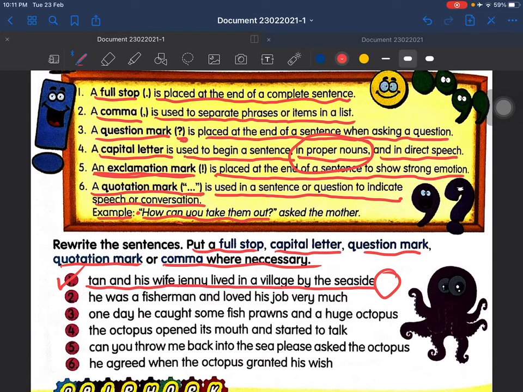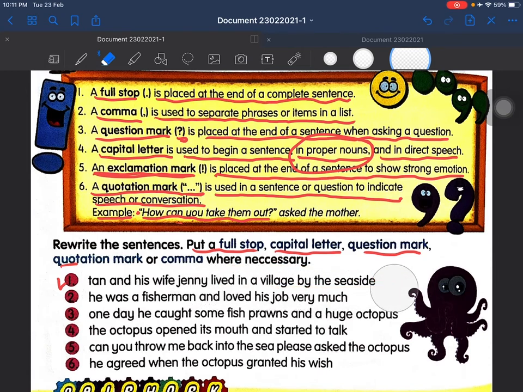For example, here you look at this one, Tan and his wife Jenny. This is wrong because it starts with a small letter t. You look at the letter t here, it's in a small letter.